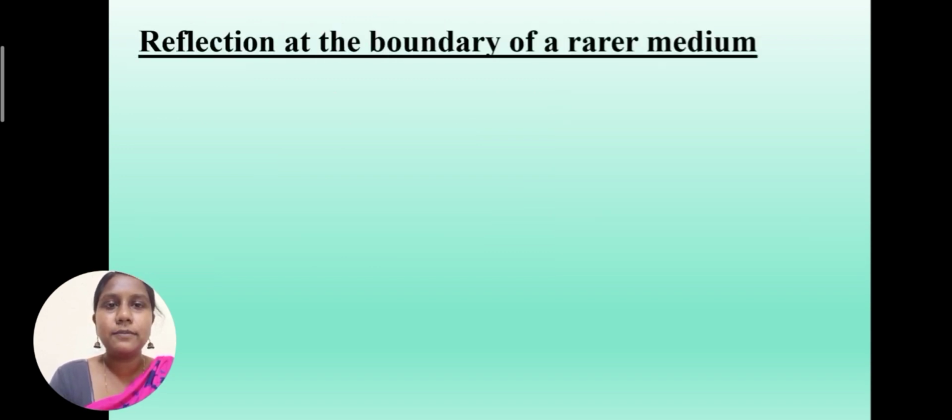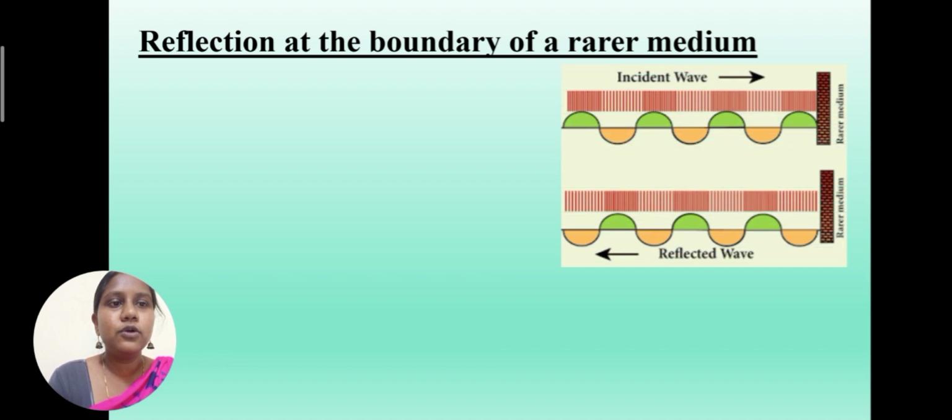So the next topic that we are going to see is the reflection at the boundary of a rarer medium. So what is meant by a rarer medium? Something which has a lower density is called a rarer medium. For example, you can take air. So observe this image. This is a longitudinal wave in the form of compression and rarefaction. So observe here, this is not a rigid wall, it is a rarer medium. So be careful with it. This is not a wall, this is a rarer medium.